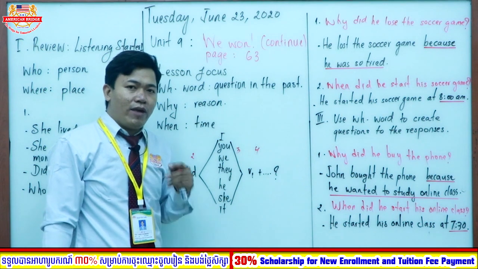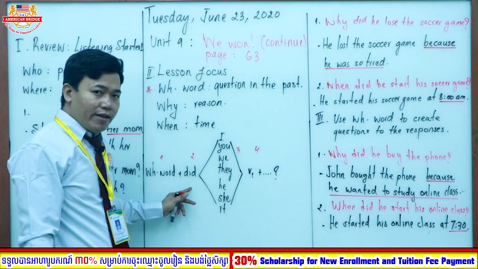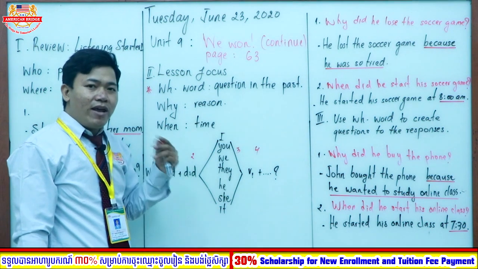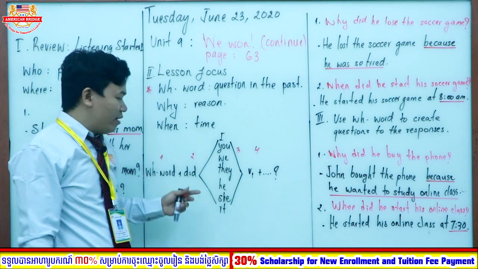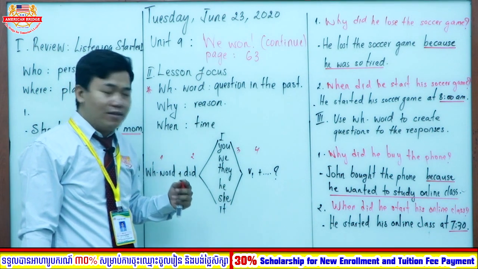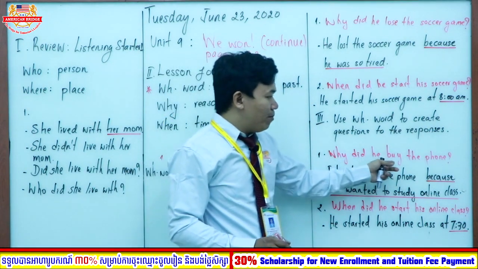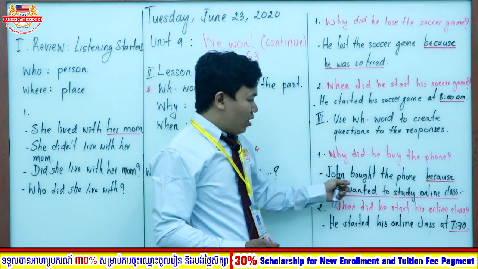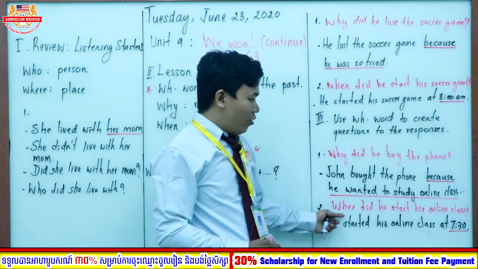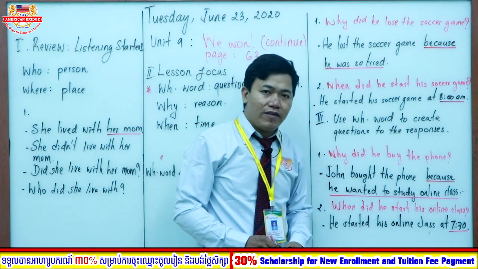Remember everyone, when we create a question, whenever you see the helping verb did, it means that the question is in the past. Remember again, whenever you see a question that uses the helping verb did, it means the question is asking about past tense. So read one more time before we end our lesson. Why did he buy the phone? John bought the phone because he wanted to study online class. The second one, when did he start his online class? He started his online class at 7:30.